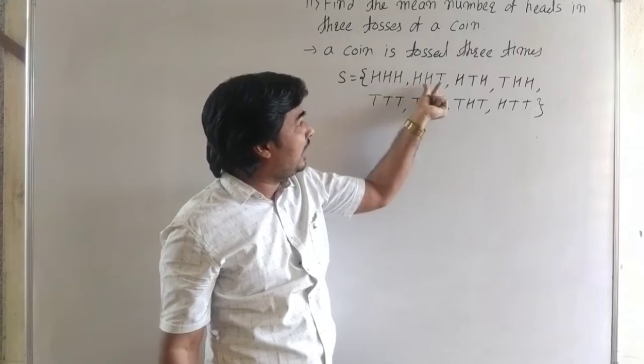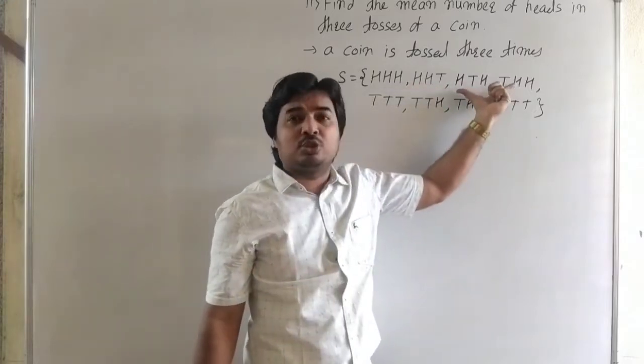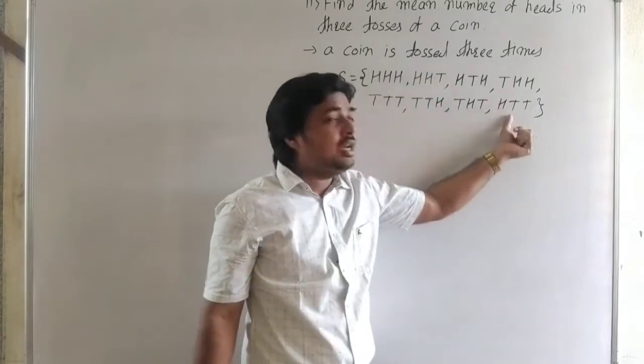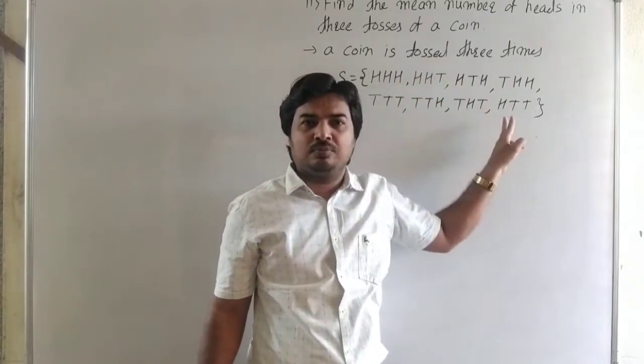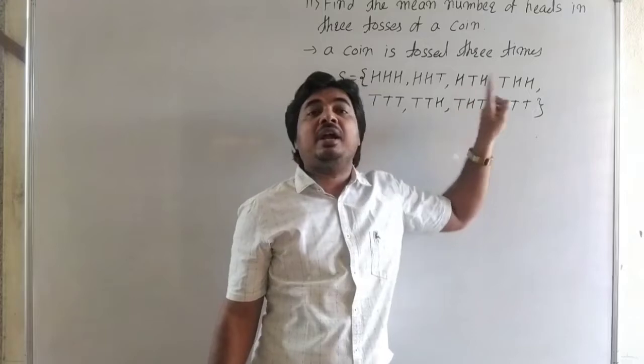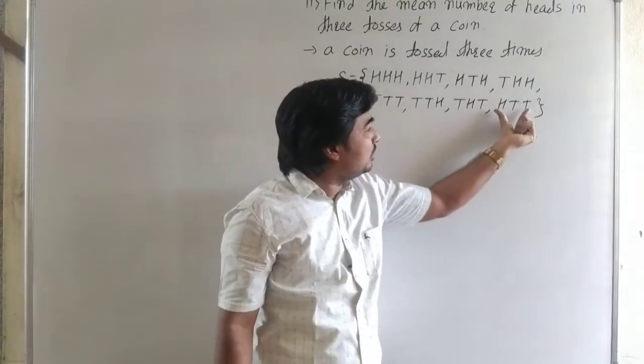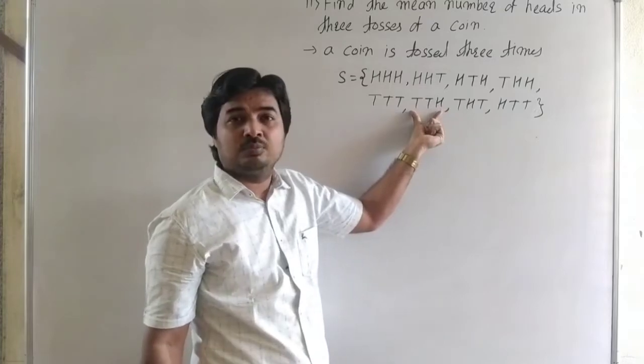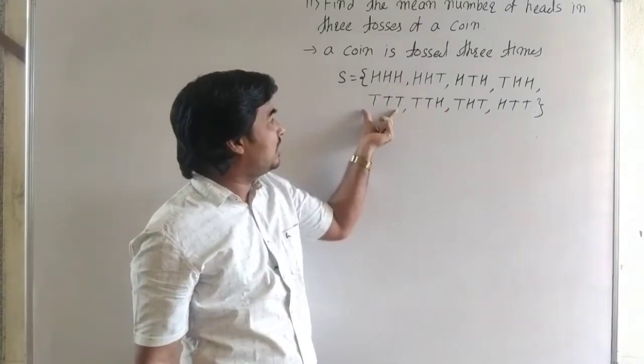Again there are 3 possibilities for 2 heads and 1 tail. Then 1 head and 2 tails, again 3 possibilities, and there is no head, that means tail, tail, tail.